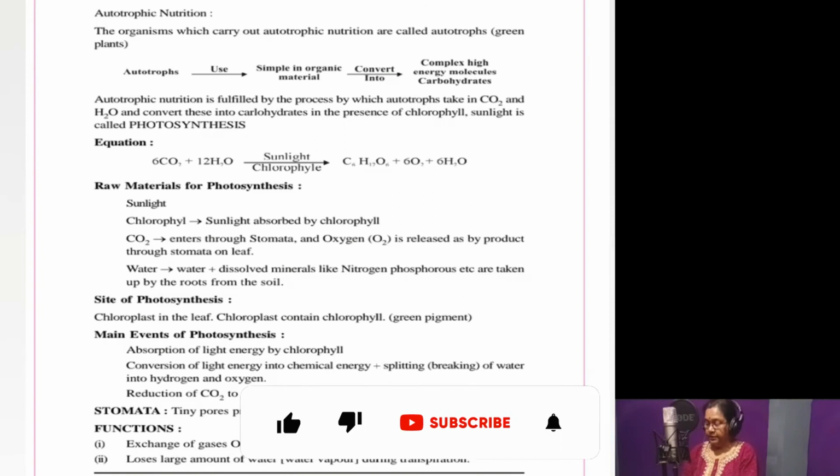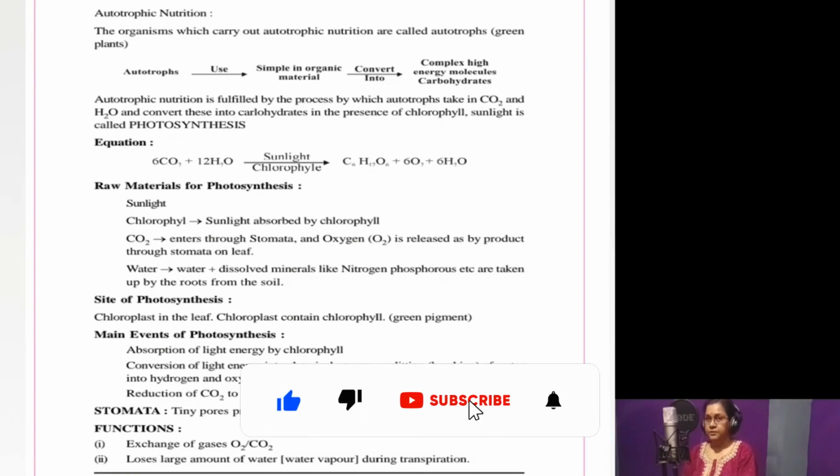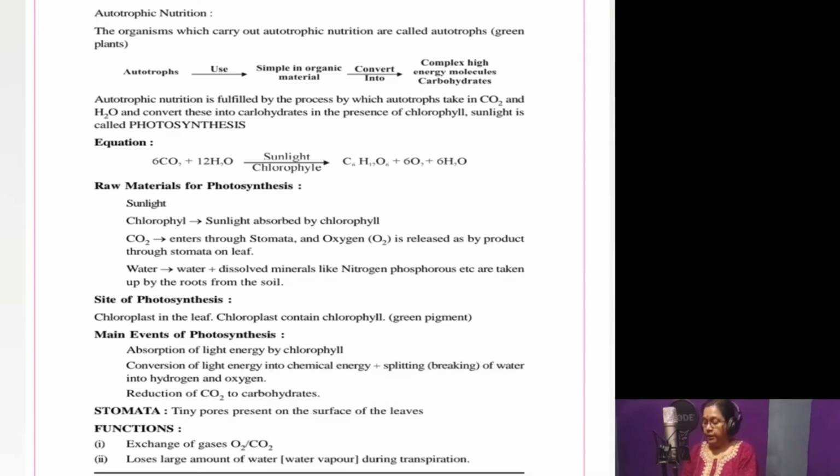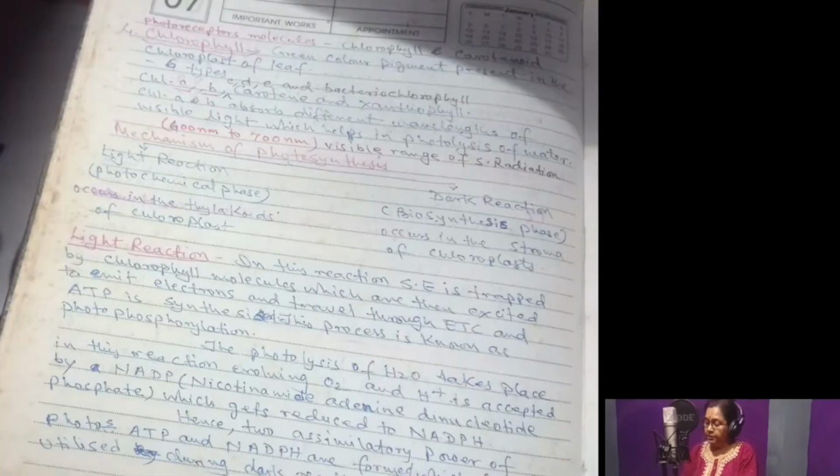Now, let us discuss the mechanism of photosynthesis. How does photosynthesis perform? The process occurs in the leaf, in the chloroplast, in the stroma region and the grana region of the chloroplast. You might remember the ultrastructure of the chloroplast from class 9, with many coin-like structures, the grana, and the stroma region.